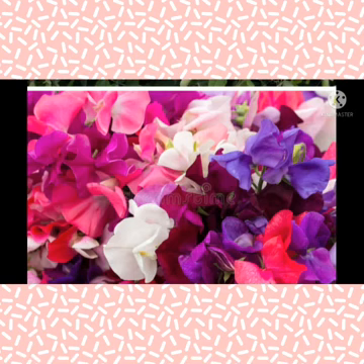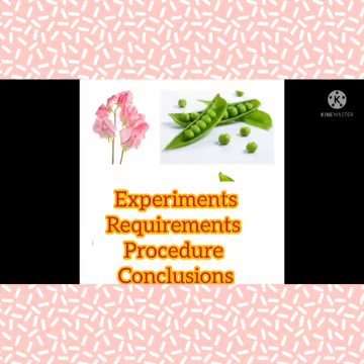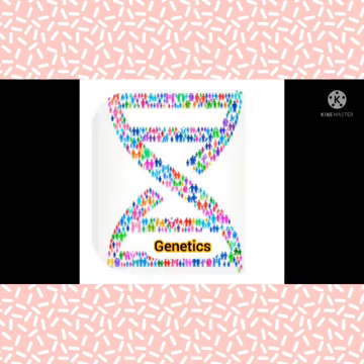Then he himself thought, what would happen if these two varieties of plants were crossed? With all these questions in his mind, he started some experiments that would help him find answers to his questions. But he thought, how could he do these experiments, what are the requirements, what is the procedure, and what could be the possible conclusions. So, friends, let us learn all the answers to these questions one after the other in the upcoming videos.